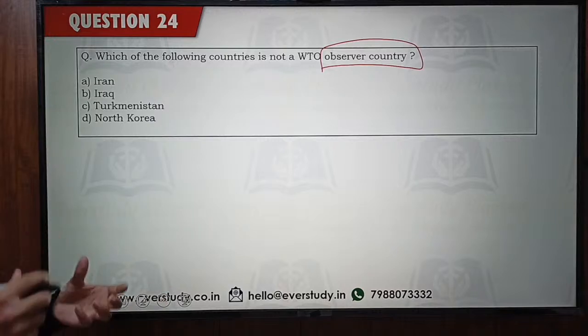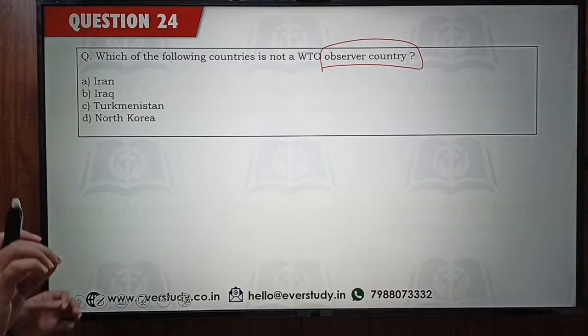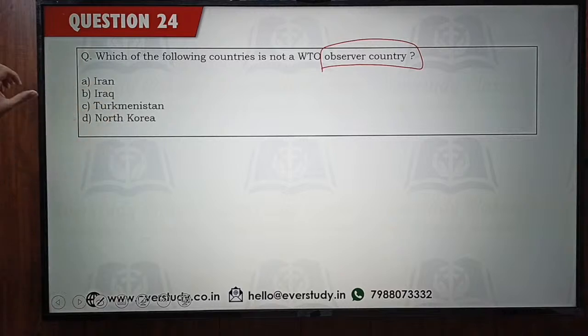And we have some non-member countries, they are not related to WTO, not keen on following, not keen on joining WTO. So what do you feel? Out of these countries, which country would not be keen to join WTO? कौन सी country लग रही है?